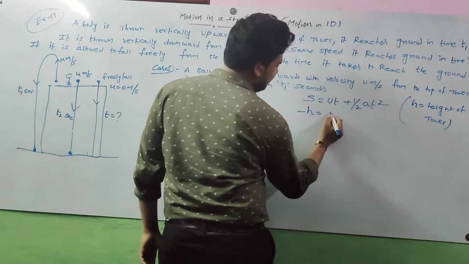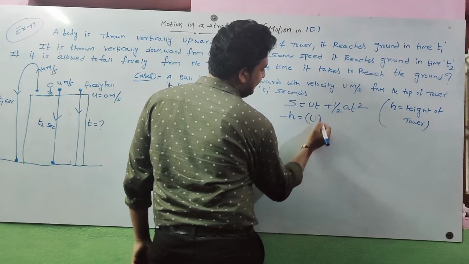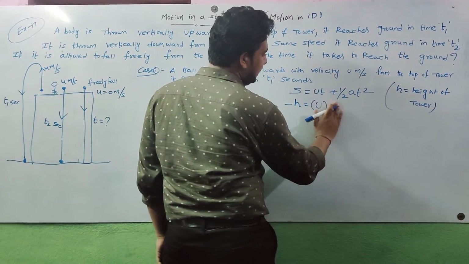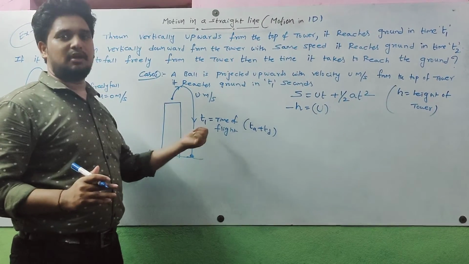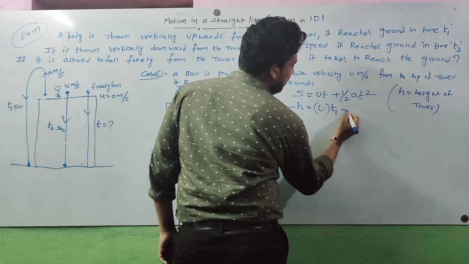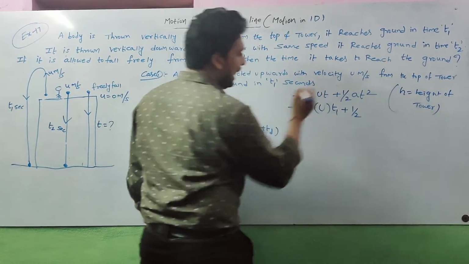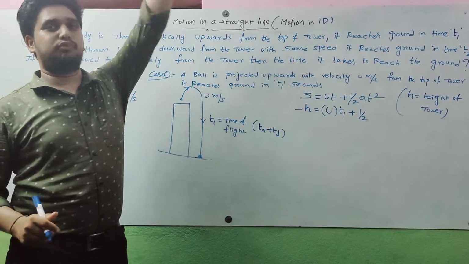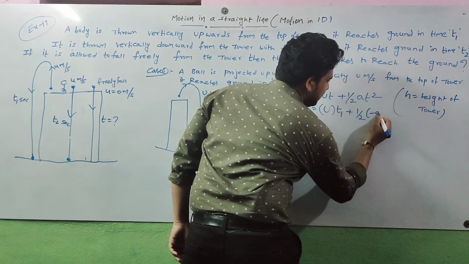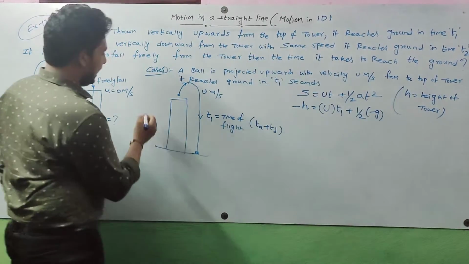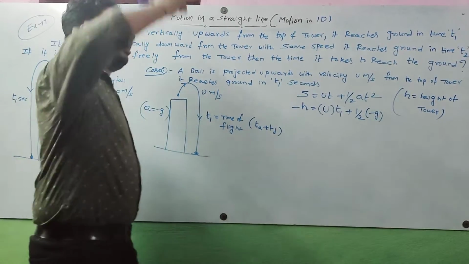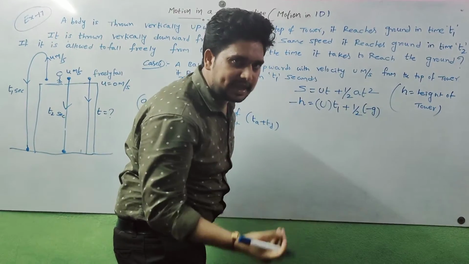Next, u is u only. T is nothing but time of flight here. Time of flight is given already. What is time of flight here? T1 seconds. T1 seconds plus half into acceleration. Body is projected upwards, which means acceleration is minus g. For projected upward, acceleration we always take as minus g, because the body moves in the upward direction and gravitational force acts in the downward direction.